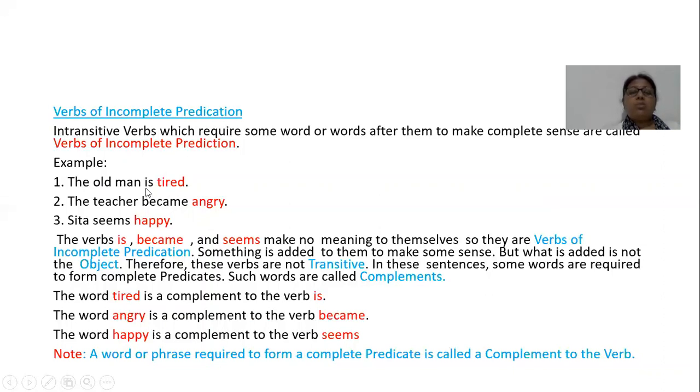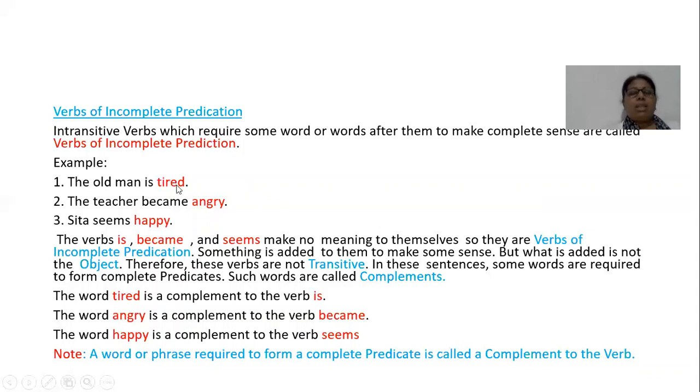Why are they called so? Because they are the part of predicate. Something is added to them to make some sense. Now, what we are adding here is not an object. This is not an object, this is also not, and this one also not. Therefore, these verbs are not transitive because transitive verbs have an object with them. So, in these sentences, some words are required to form complete predicates, and such words are called complements.